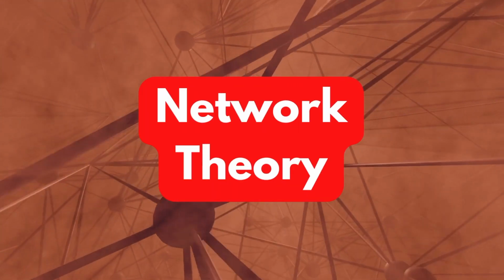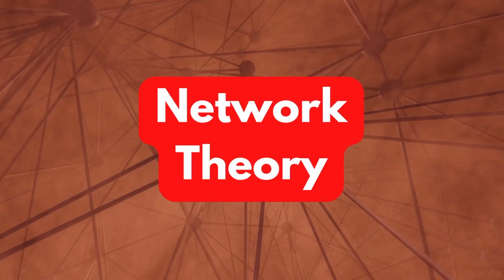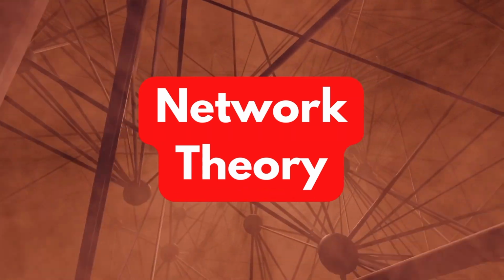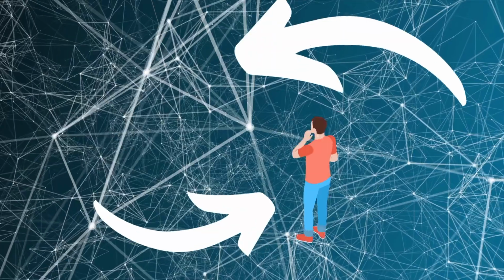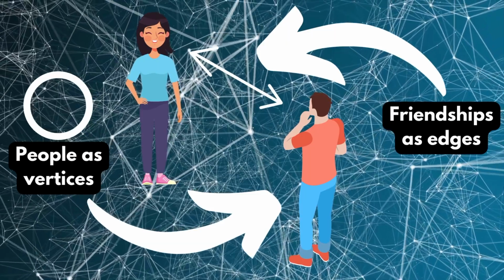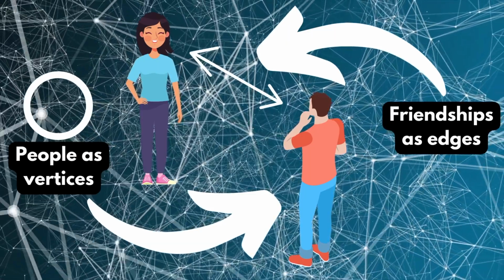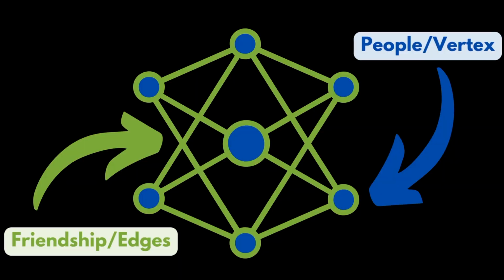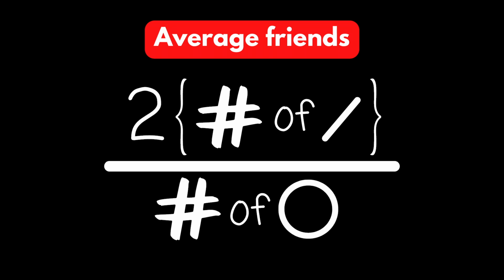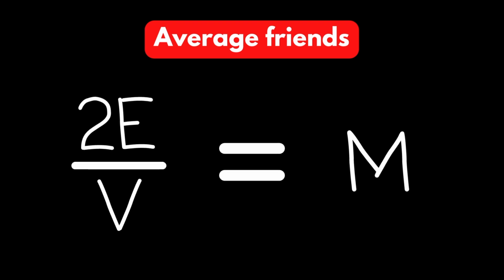You can get more technical and explore the paradox with network theory, which is a branch of mathematics where we study the relations between discrete objects. In this case, we are representing friendships as edges, which are connections between vertices, which in this example are people. The average number of friends a person has can be represented as the total number of edges times 2, since friendships are bidirectional, divided by the total number of vertices. This gives us the result 2e divided by v, and we'll call this number m.